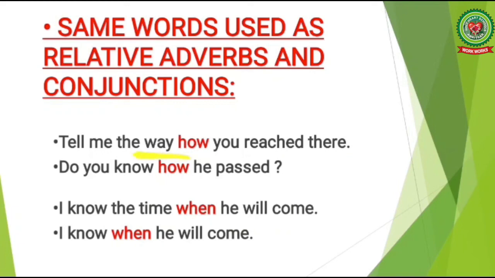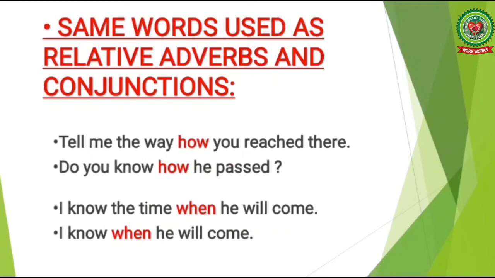Therefore, it is a relative adverb. Whereas in the second sentence, do you know how he passed, the word how is used to join two clauses, do you know and he passed. There is no antecedent that the word how describes. So here it is used as a conjunction.